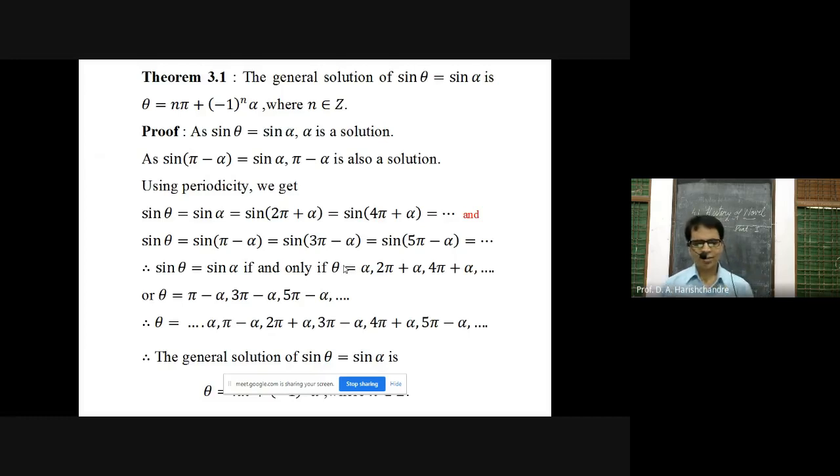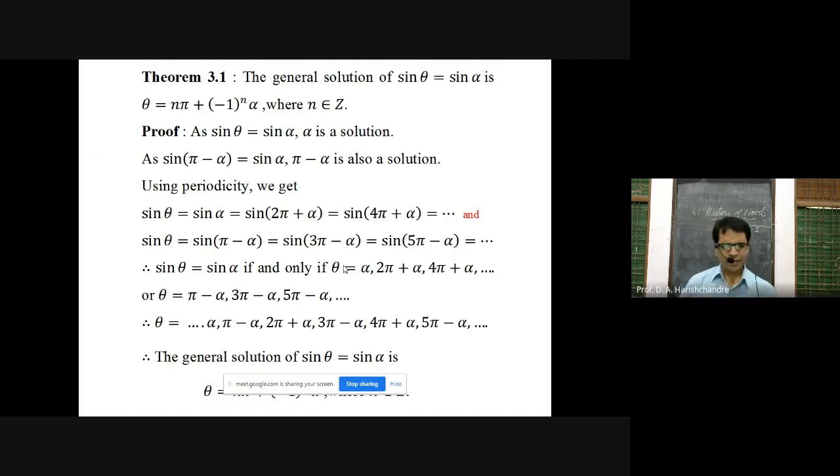As sine theta is equal to sine alpha, alpha is a solution. Okay, as sine pi minus alpha is equal to sine alpha, pi minus alpha is also a solution. Actually, sine pi minus alpha is equal to sine alpha; here we are using the allied angle formula. Okay, using the periodicity, you know the periodic property of the trigonometric sine function, it is a periodic function of period 2 pi. Okay, so in the solution alpha, keep on adding 2 pi. You can generate a number of solutions for the equation sine theta is equal to sine alpha.